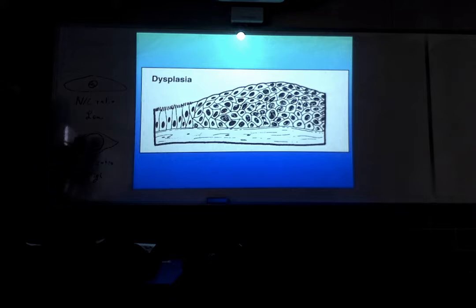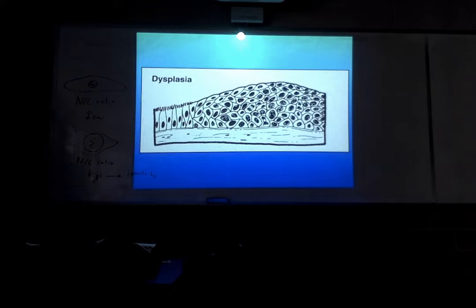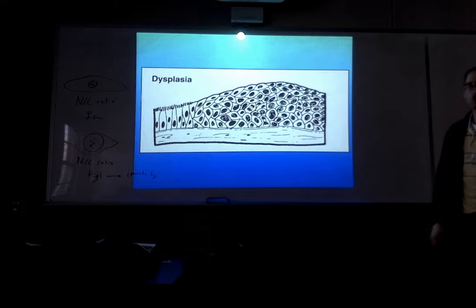This high NC ratio correlates with immaturity. When you see a cell like this that has a high NC ratio, it's immature. Why are these cells immature? Look, they all have high NC ratios. Why are they all immature? Because they're constantly proliferating. They don't have time to mature.